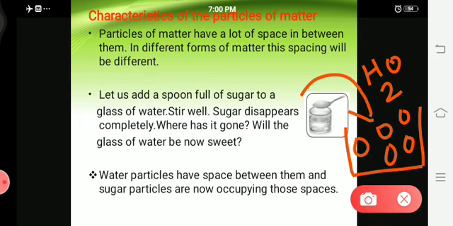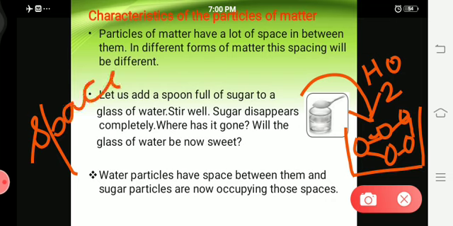When you dissolve sugar in it, there are some gaps in between these particles. There are some gaps, nothing but gaps, or there you can find some space between them. Water particles have space between them, and these sugar particles occupy these spaces.